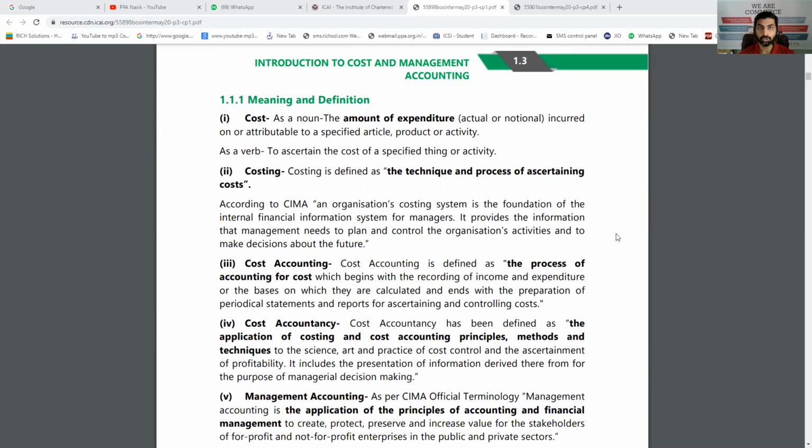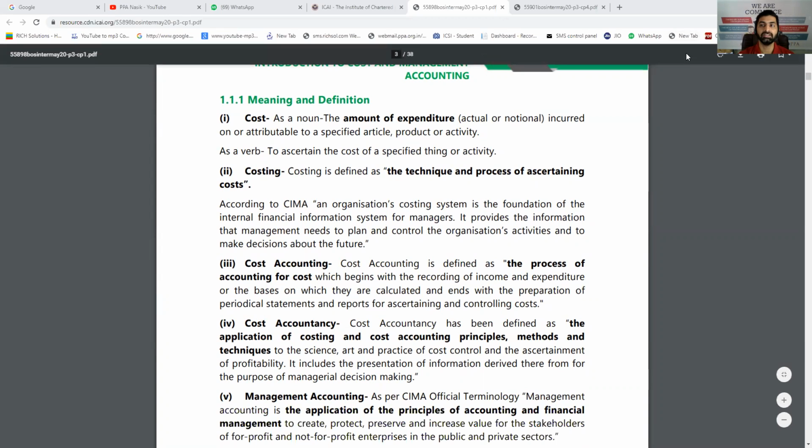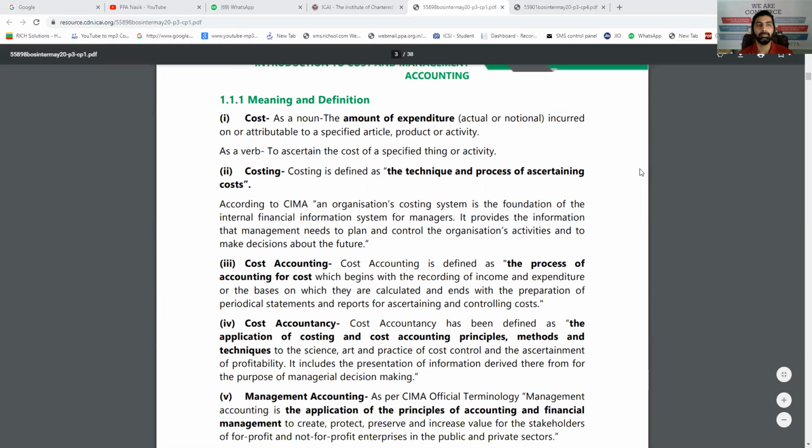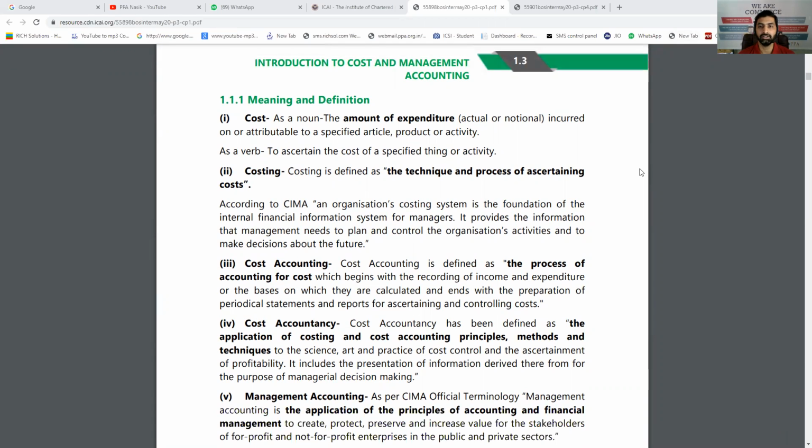This cost can be actual, that means you have paid it, or it can be notional also. Notional means like notional rent. When I'm using my own premises for my business, I should ideally calculate the notional rent. So cost is a total of actual and notional expenses.